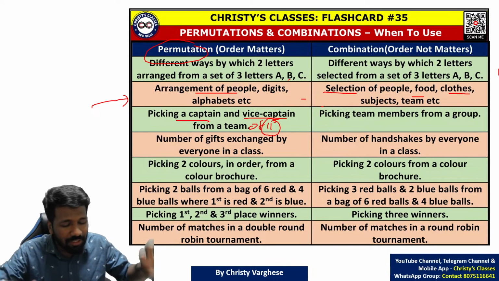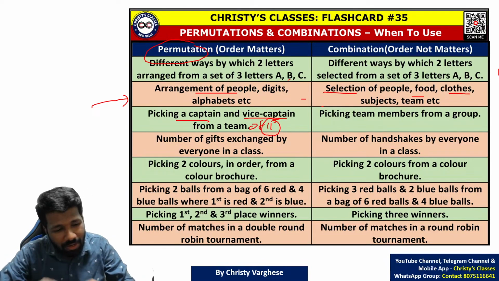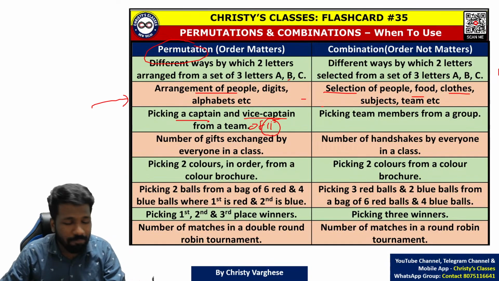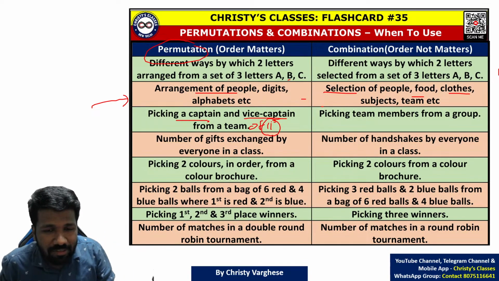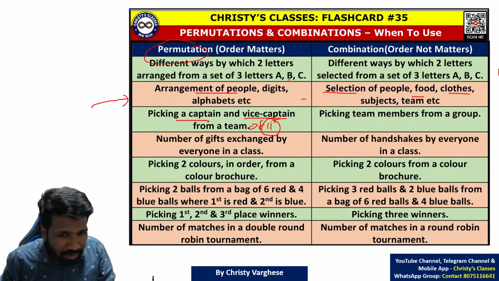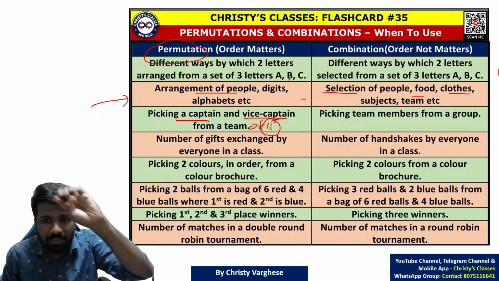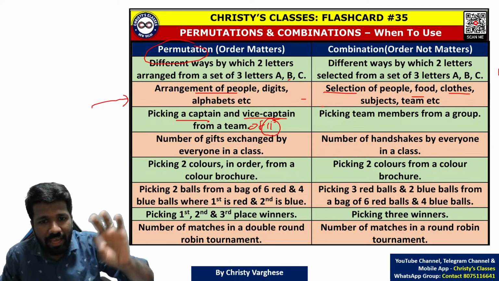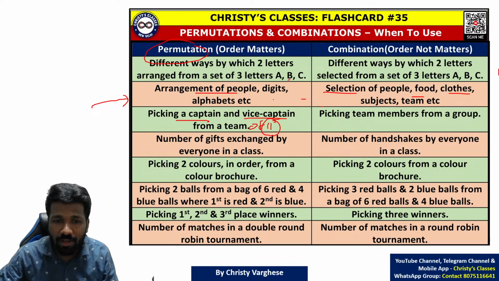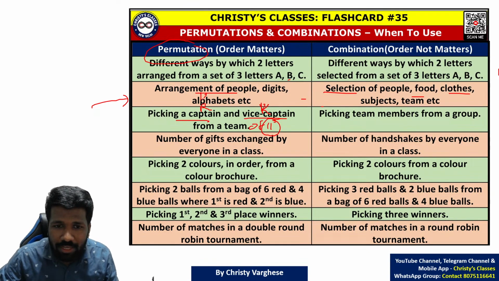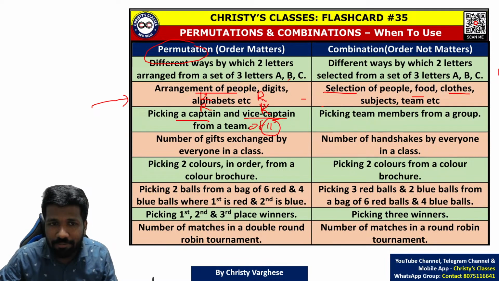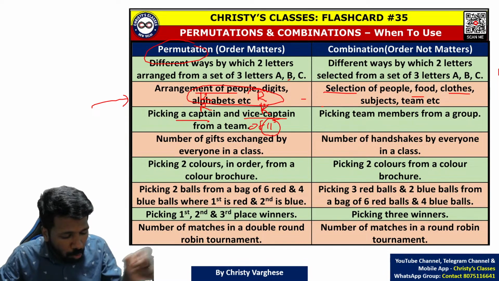But there is a situation that Rohit Sharma or anyone is not given a preference for captain or vice captain. Randomly we will pick captain and vice captain. So there what is happening? First person captain, second person vice captain, or the first choosing person is captain, the second choosing person is vice captain. So I can call Rohit Sharma the captain and Kohli the vice captain if I want, and Kohli as the captain and Rohit Sharma as the vice captain. These two are different possibilities, no?